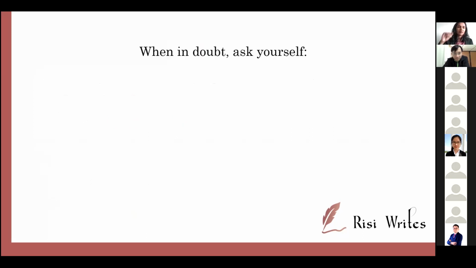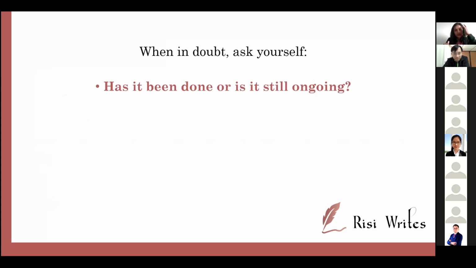Now, when in doubt or you're not sure, always ask yourself, what you are talking about, has it already been done, or is it an ongoing thing? Is the research already done, or is the research still going on? Are you still doing it? And also if it still holds true today. So for example, Hofstede is a cultural researcher, right? We all have heard of Hofstede.